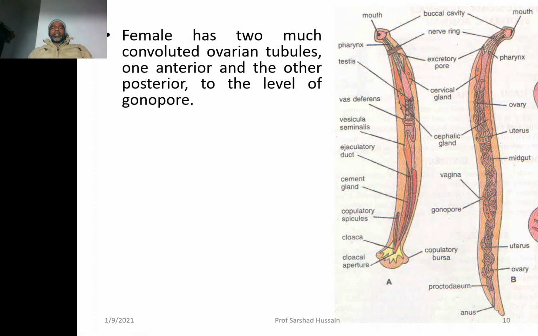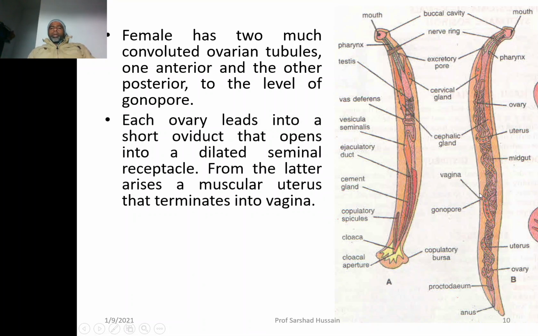As far as the female is concerned, the female has two convoluted ovaries. One ovary is located at the anterior side, one is located at the posterior side. This is the opening of the female reproductive system. The opening of the female reproductive system is called the gonopore. Each ovary leads into a short oviduct.